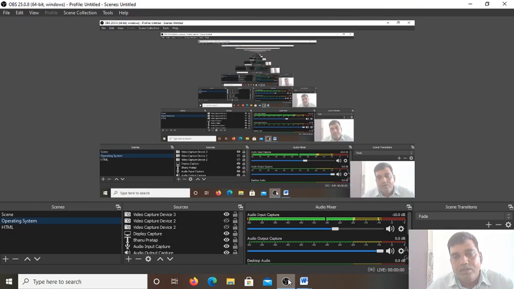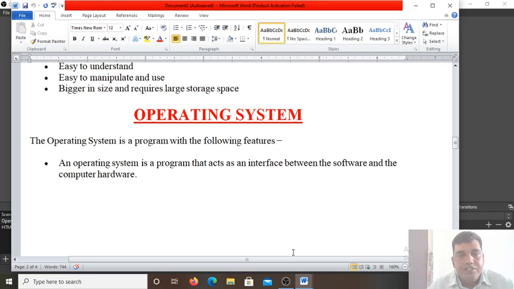Operating system is a program with the following features. And what are the features? Operating system is a program that acts as an interface. This operating system acts as a mediator between the software and the computer hardware. So what I am giving, the instruction with the help of the mouse, that instruction first goes to the operating system, that is the Windows, and Windows manages what action has